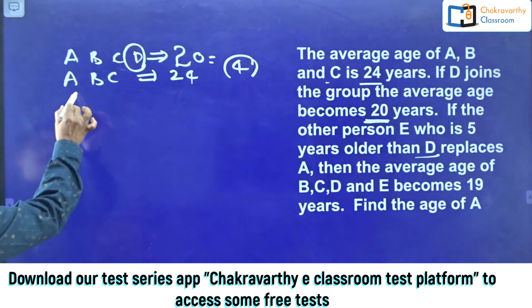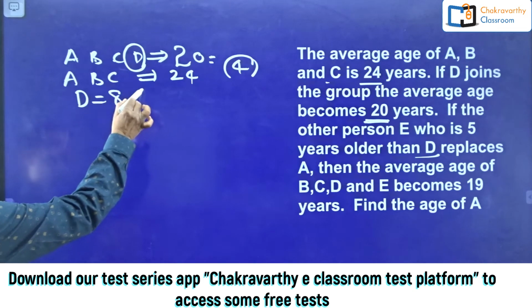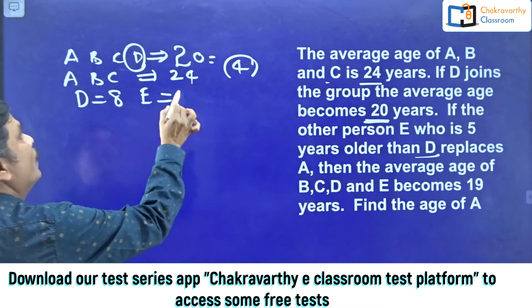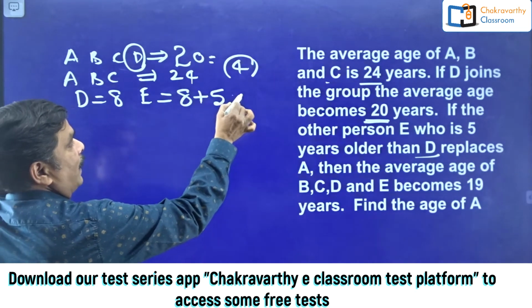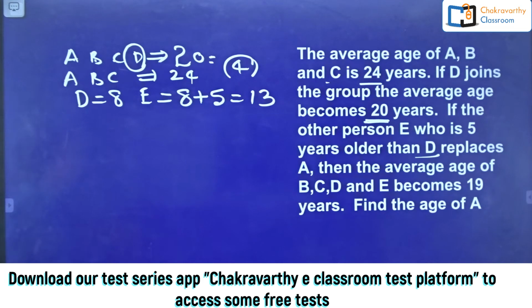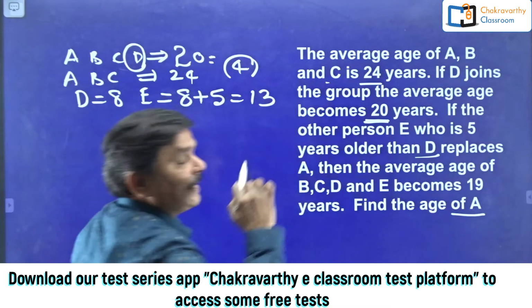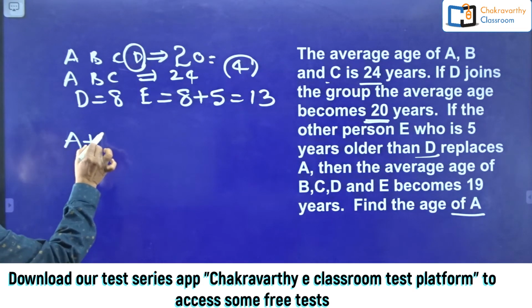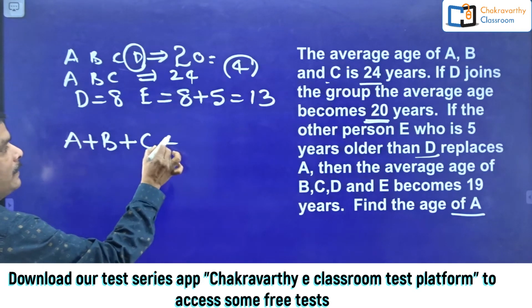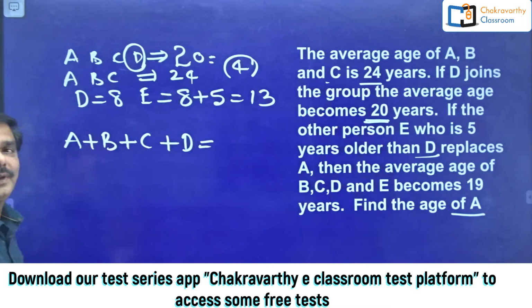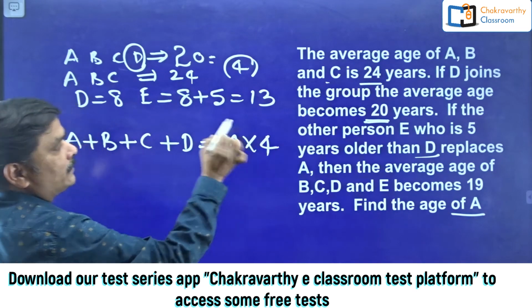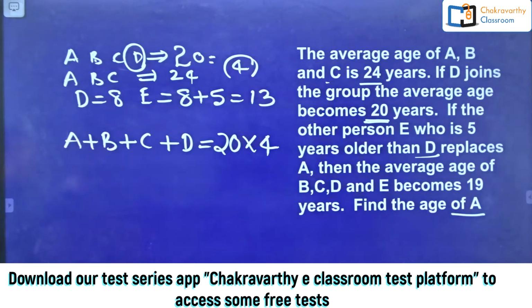So clearly when D is 8 years, E must be how many years older than D? 5 years. So E must be 8 plus 5, 13 years. As simple as this one. Okay, now my job is to find out A's age. How to find this one, students? They have given A plus B plus C plus D's total age here. What's the total age? Average 20 into 4 persons. This is the total age of A plus B plus C plus D.